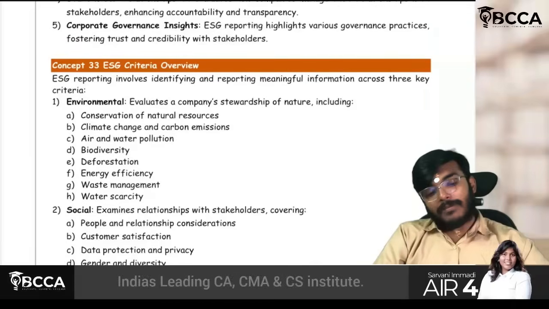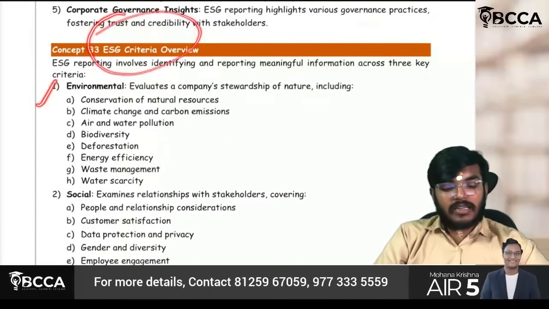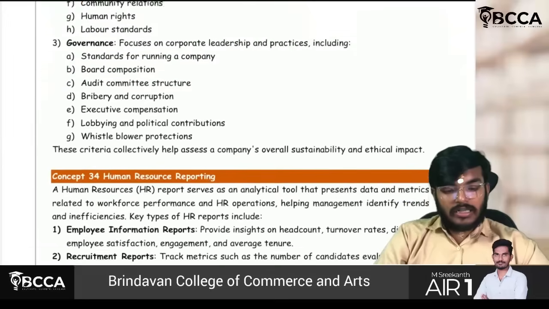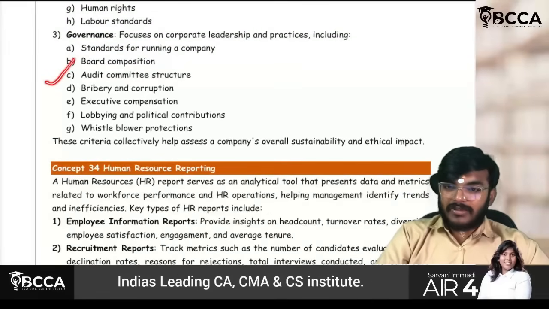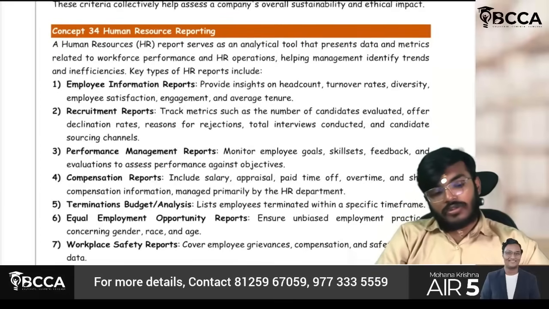Okay, so if you observe the ESG criteria overview, environmental, social, and governance, from the starting itself we have been checking this part. So you can check the part carefully. Next comes human resource reporting.